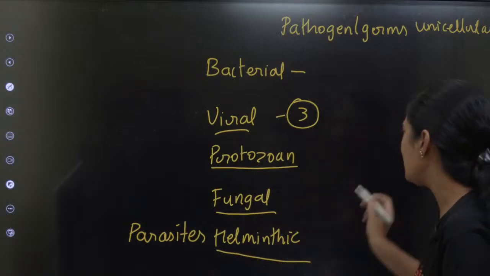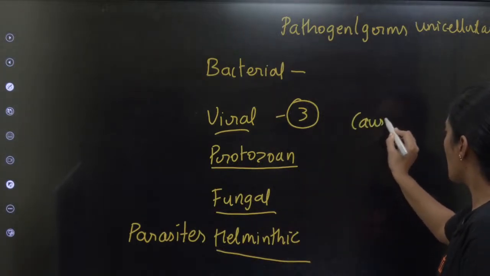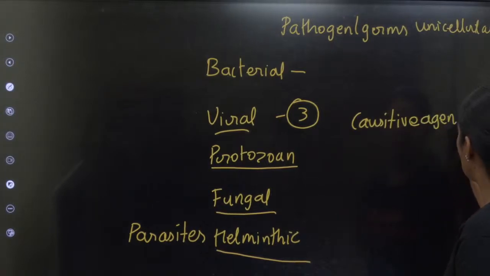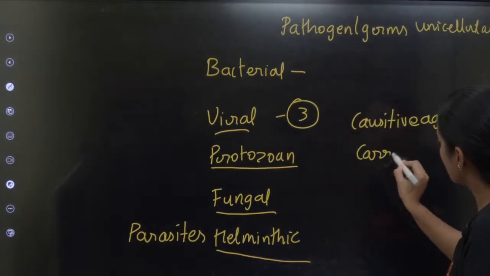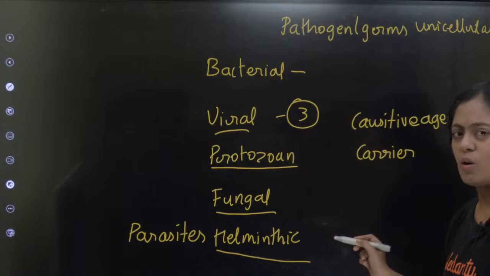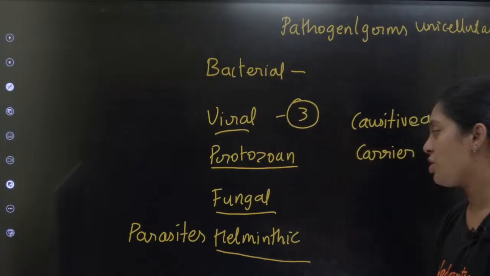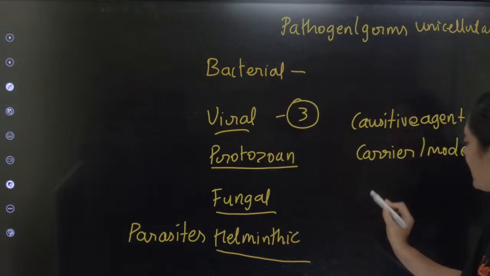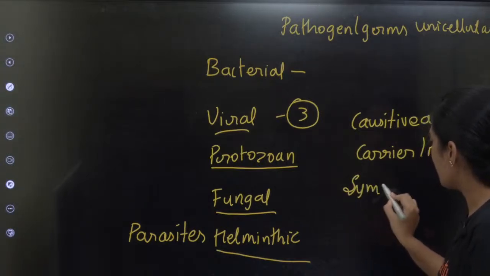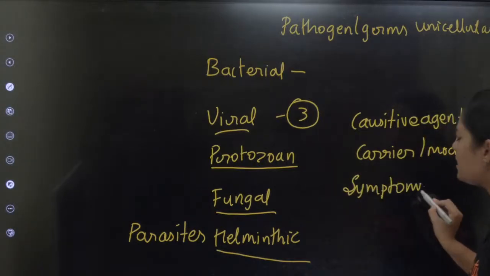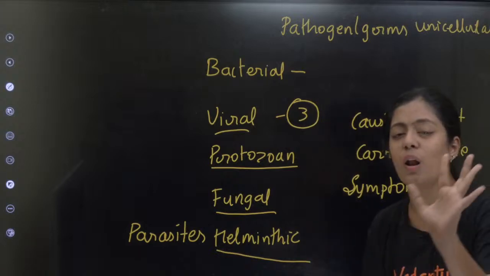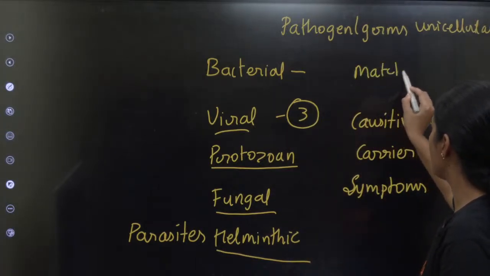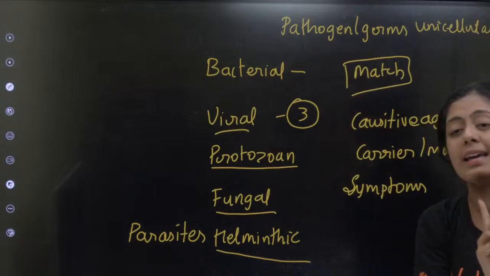In diseases, what do we have to study? First, the causative agent. Then you have to learn the carrier: who is carrying the disease, or what is the mode of transmission. Carrier or mode of transmission, that you have to learn. Then you need to learn the symptoms. That's all, guys. And this is one potential match the following question in your exam. So they can ask match the following type questions in your exam.